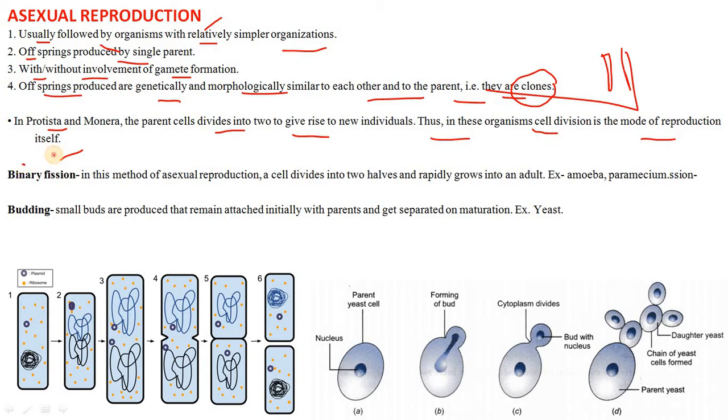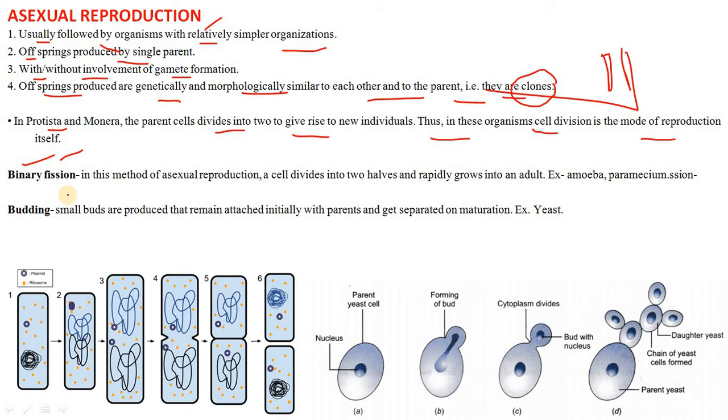Binary fission is one of the methods, and I am going to explain this. In this method of asexual reproduction, a cell divides into two halves and rapidly grows into an adult. Examples are amoeba and paramecium. Several lower animals such as protozoans, sponges, a few worms, and tunicates follow this mode of reproduction. And as we know, what is binary fission? It may be binary or multiple, and binary fission is the simplest method observed in unicellular organisms.